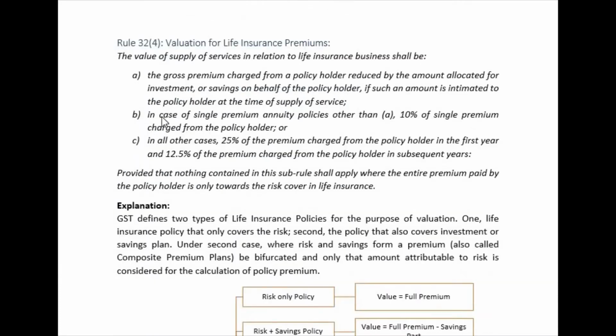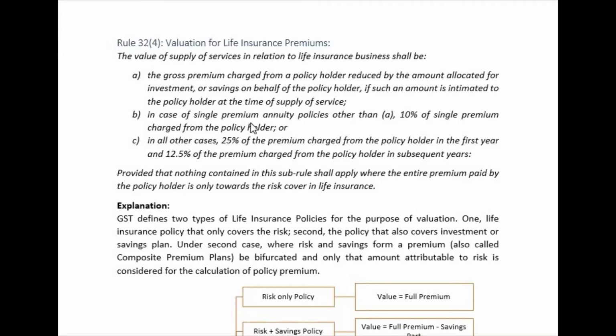Let us start with rule 32, sub rule 4, valuation for life insurance premiums. I will read this. There are three things given. The gross premium charged from a policy holder reduced by the amount allocated for the investment or savings on behalf of the policy holder, if such amount is intimated to the policy holder at the time of supply of service. This is the first point given.